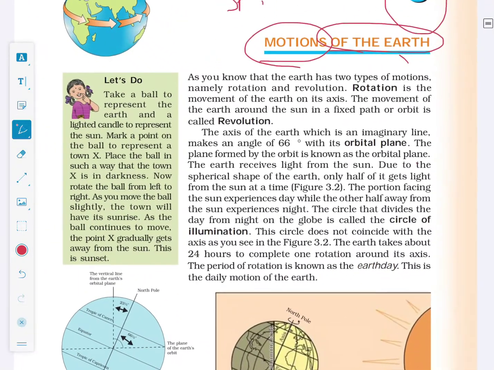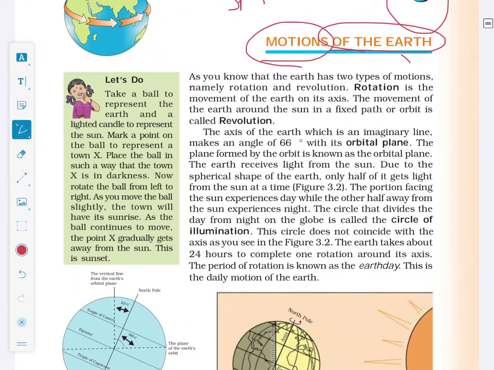Coming back to the text of this chapter, as you know that the earth has two types of motions, namely rotation and revolution. Rotation is the movement of the earth on its axis, while the movement of the earth around the sun in a fixed path or orbit is called revolution.